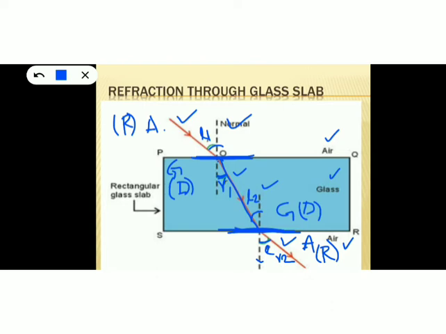Okay, so this is the refraction through a glass slab, and in order to understand the refraction phenomena occurring through a glass slab, you must know the concept. Whenever light passes from a rarer to a denser medium, it bends towards the normal, and whenever light passes from a denser to a rarer medium, it bends away from the normal. And here you can study one more concept.